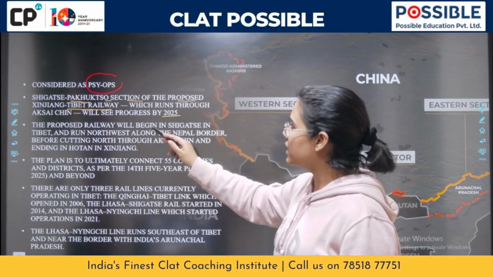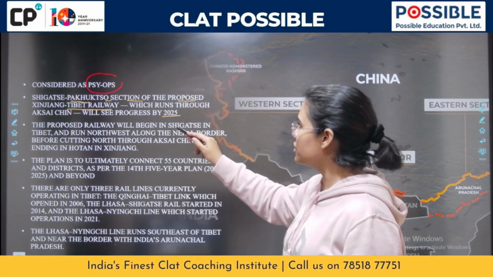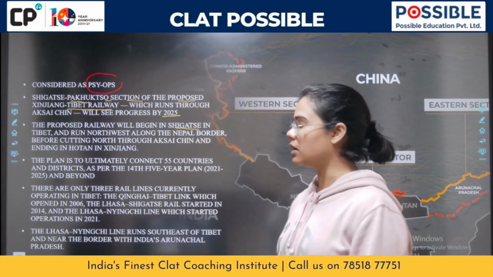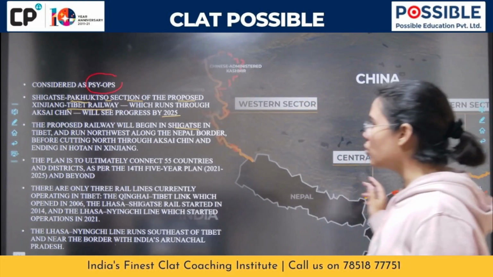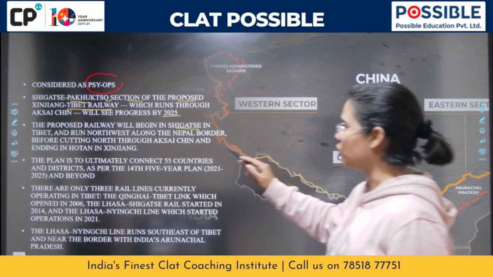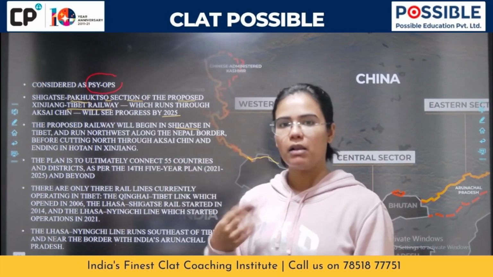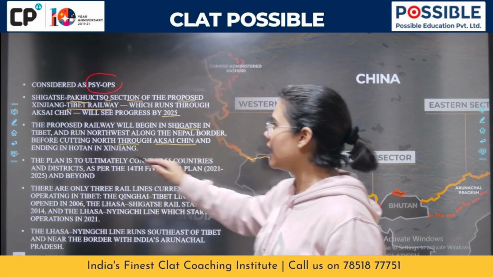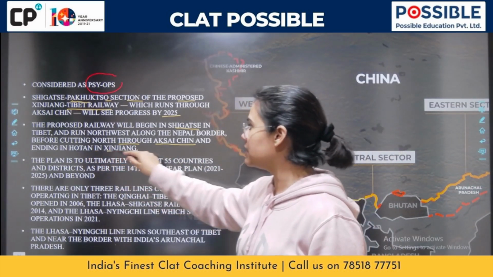Now, the proposed railway will begin in Shigatse in Tibet, and Tibet is under Chinese administration, and it is going to run northwest along the Nepal border, before cutting north through the Aksai Chin area, and it will end up in Hotan in Xinjiang.